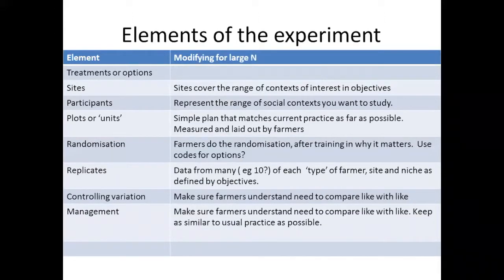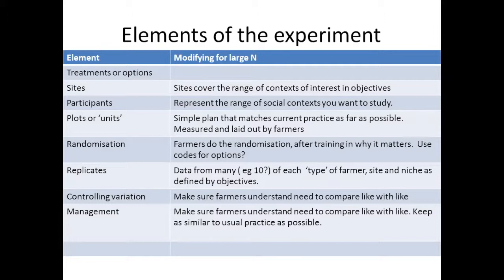And when we think about moving to a large N trial, this is a trial where, based on the objectives, we decided that the number of farmers involved is going to get bigger than typical size. So we might be talking about several hundred rather than tens of farmers. There are a few more things which we might want to do differently. Again, when the size is growing, the participants and the sites should still represent what you're interested in. They need to sample the social and the biophysical context that you're interested in.